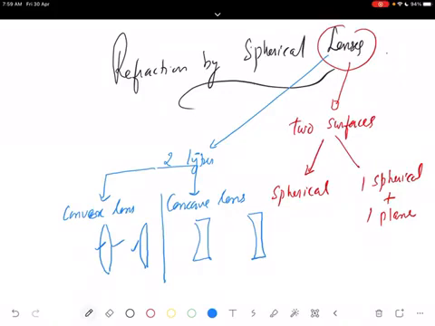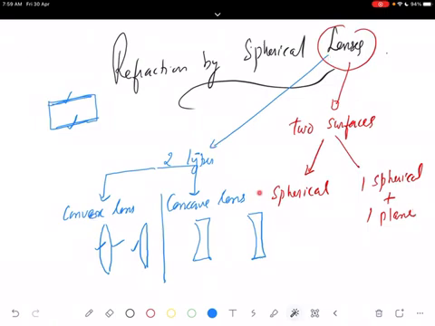We have seen a glass slab. A glass slab is like this. These two refracting surfaces are exactly plane and parallel. A lens means bound by two surfaces, and both surfaces can be spherical, or one can be spherical and the other plane. So two different types of lenses, convex lens and concave lens.